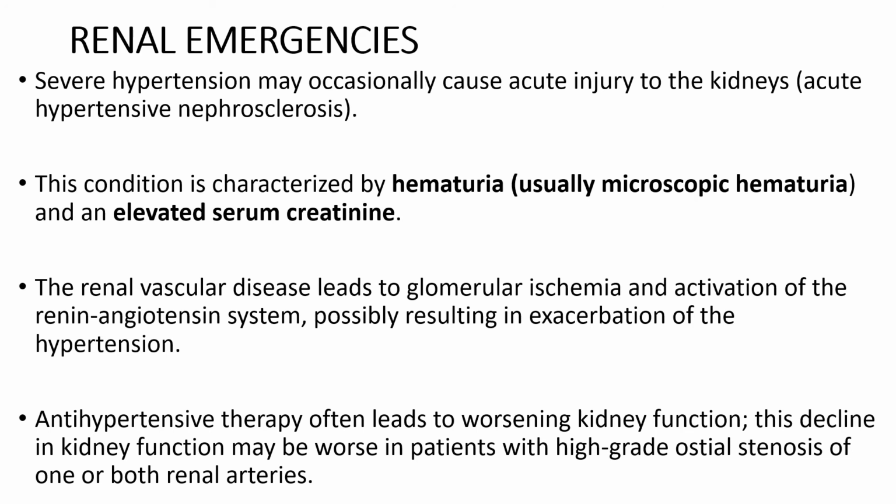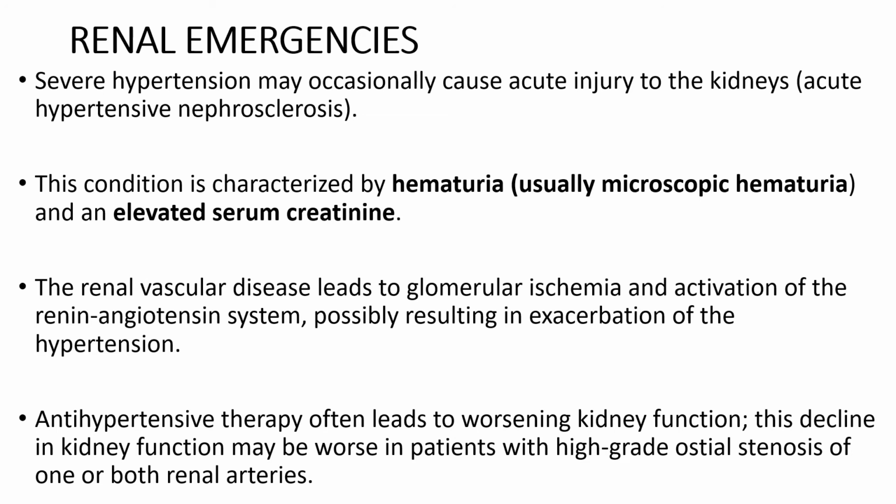Coming to renal emergencies, severe hypertension may occasionally cause acute injury to the kidneys, which is also sometimes called acute hypertensive nephrosclerosis. This condition is characterized by hematuria, which is usually microscopic, and an elevated serum creatinine level. The renal vascular disease leads to glomerular ischemia and activation of RAS, which possibly exacerbates the hypertension.